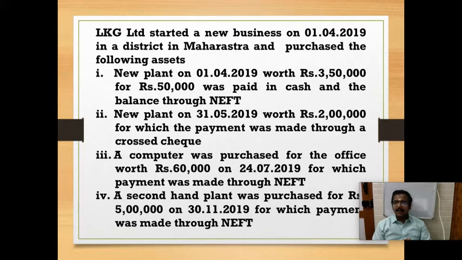So what is our question? What is our point? Our point is that payment should not be made through cash. And even by cheque, it should be through an account payee cheque. It should not be a bearer cheque or crossed cheque. That's our point. So if it is paid in cash, or through a crossed cheque or a bearer cheque, it should not be included in the cost of asset. Okay, we will see how we have to calculate.